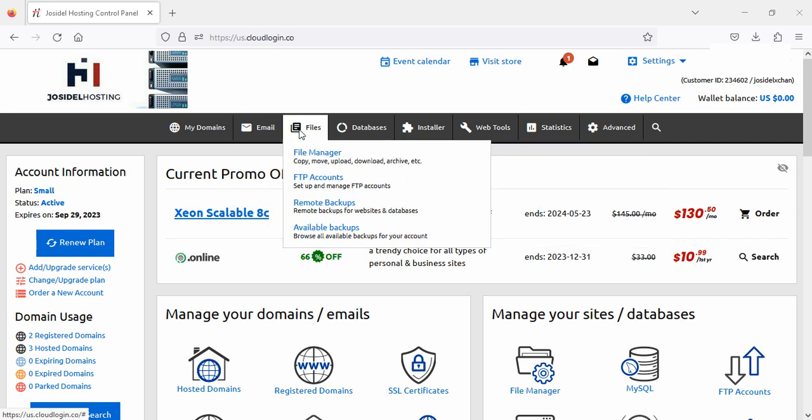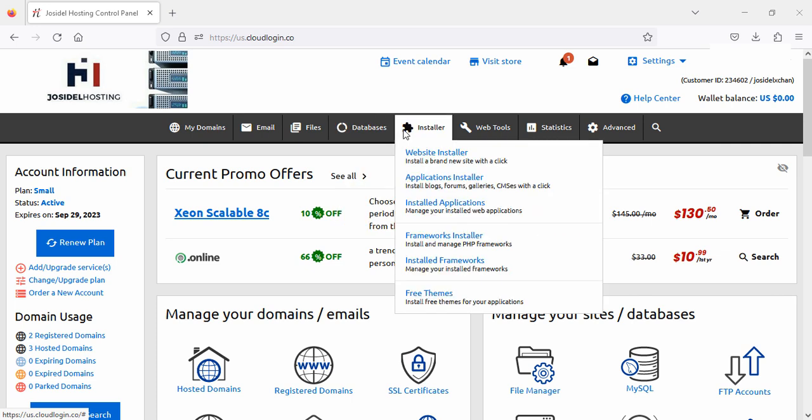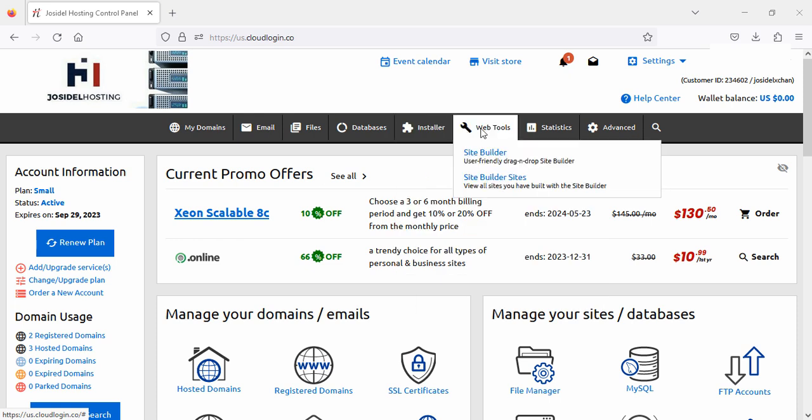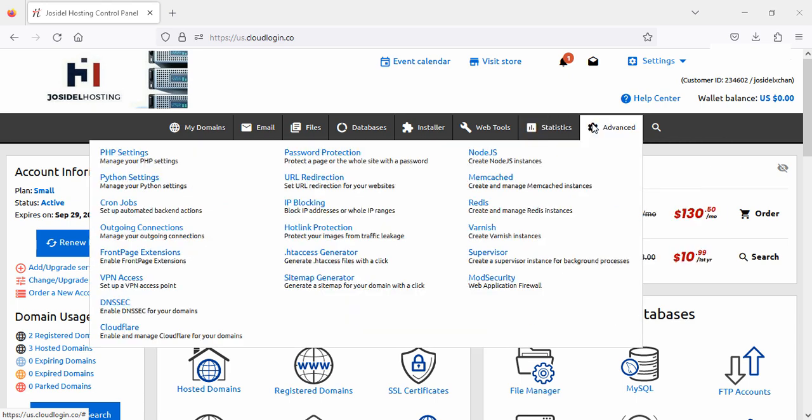After that you will see some menu sections where you can find my domains, email, files, database, installer, web tools, and other options. As you can see, these are advanced. If you know anything about hosting and are good in hosting, then touch this area, otherwise leave it.